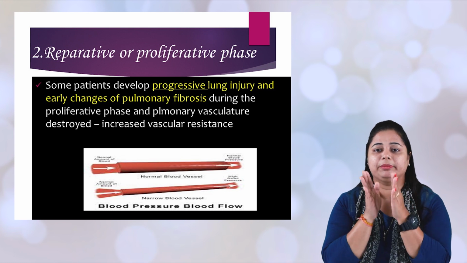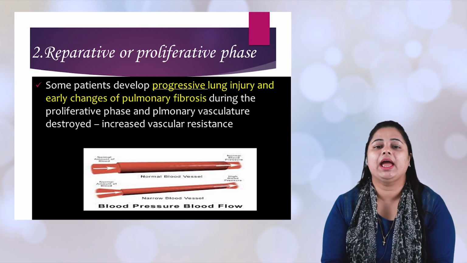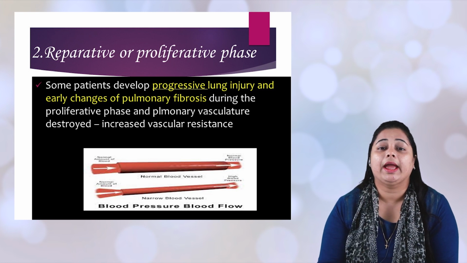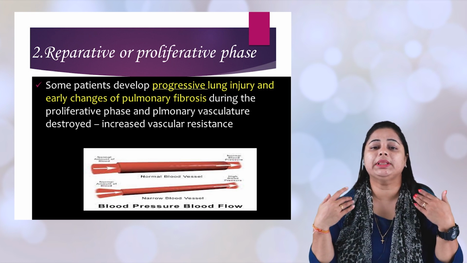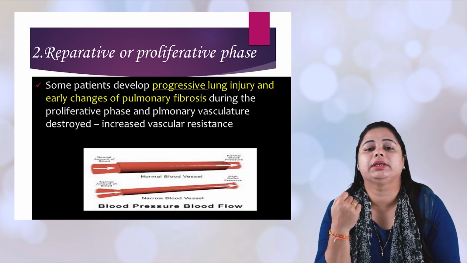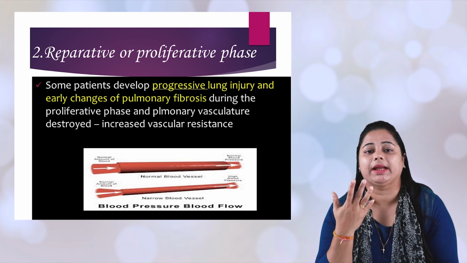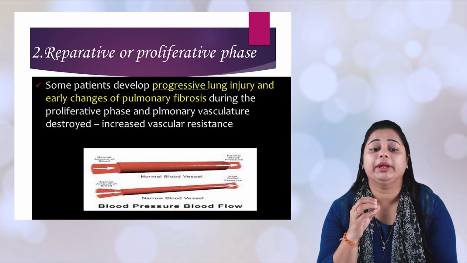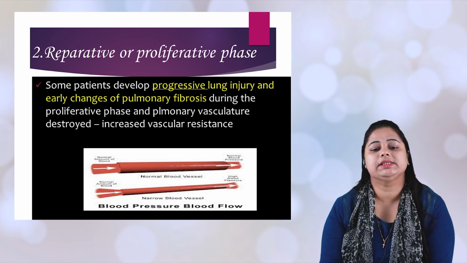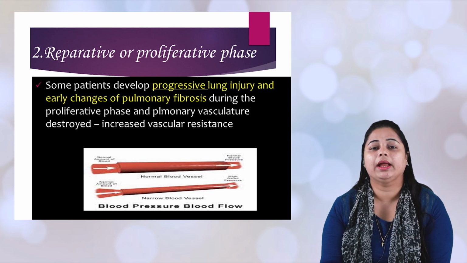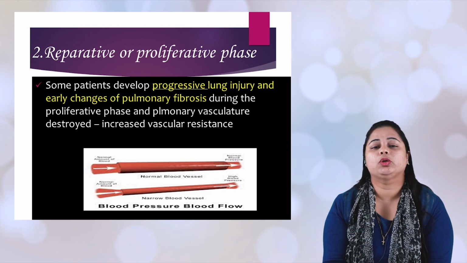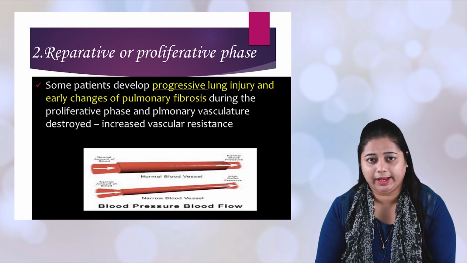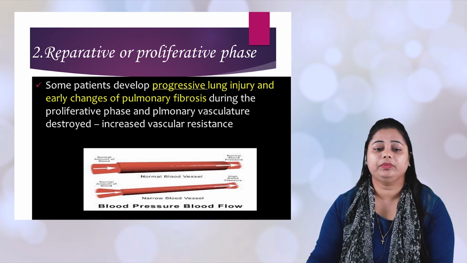Every vessel, that means your blood vessel, has the capacity to constrict and relax according to your sympathetic as well as parasympathetic nervous system. But what happens here? Increased vascular resistance will be there, along with that, the pulmonary vasculature, the blood supply near your lungs, will get destroyed.